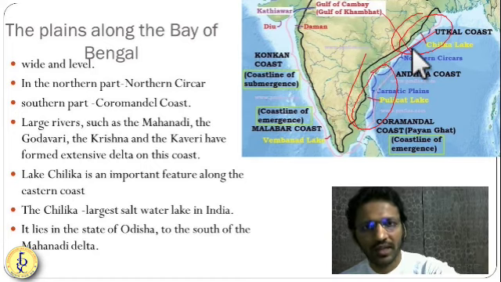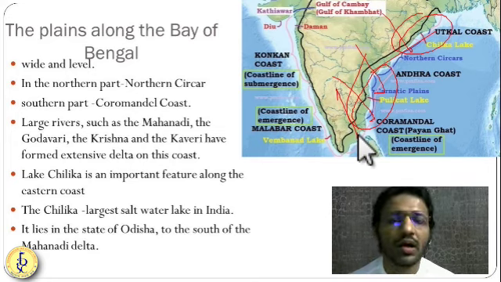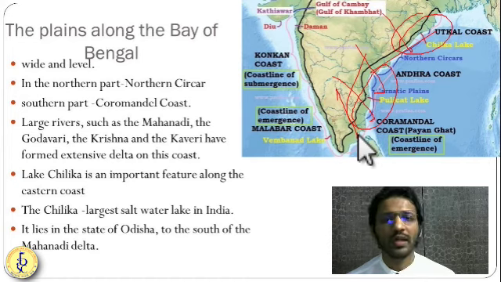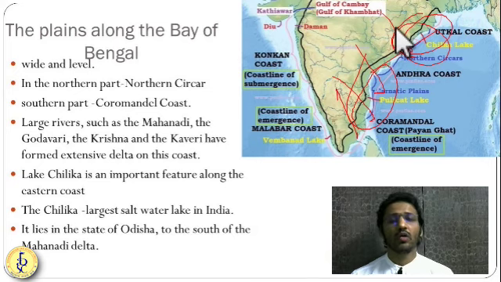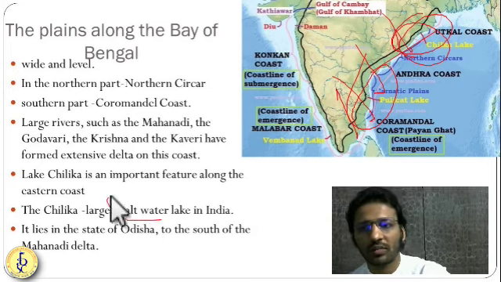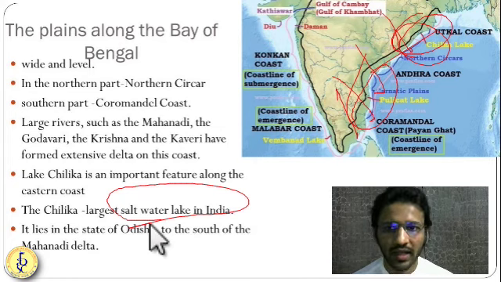You have a Mahanadi, you have a Krishna, you have a Godavari, you have a Kaveri. Huge rivers are flowing through the eastern plains, not in the western plains. So one of the important lakes over here is Chilka Lake. Chilka Lake is the biggest salt water lake of India. Getting it? So the biggest salt water lake in India, the largest, is Chilka Lake. It is in Odisha.